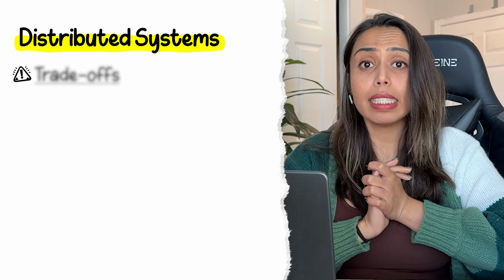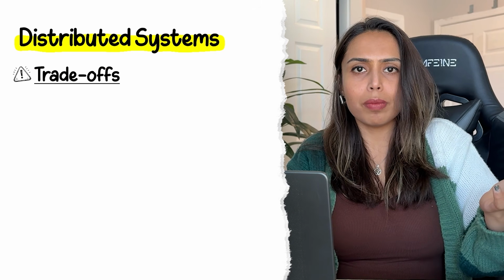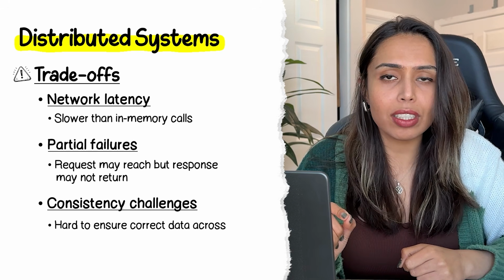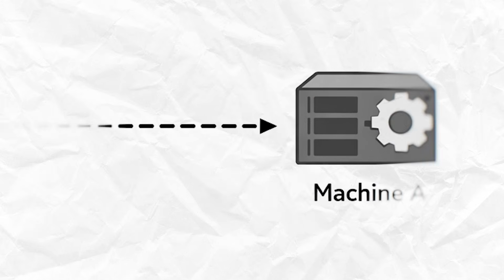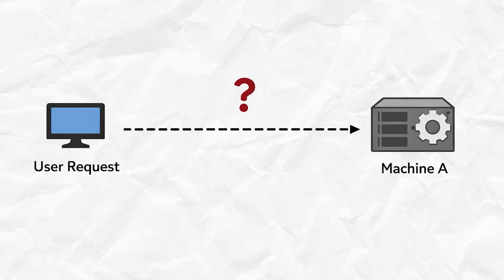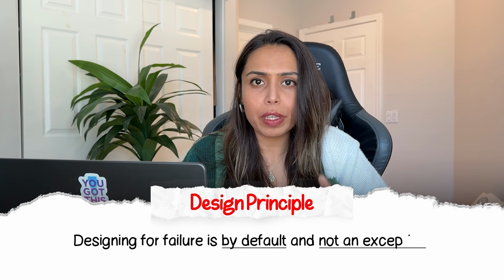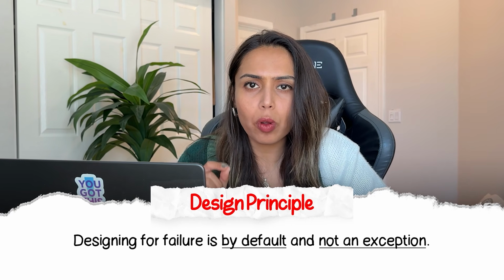Now you need to understand the trade-off. Since it's a distributed system, you have network latency, partial failures, and consistency challenges. A request might reach machine A, but a response never comes back. Did it succeed? Did it fail? This is the core challenge of distributed systems. So designing for failure is the default and not an exception.